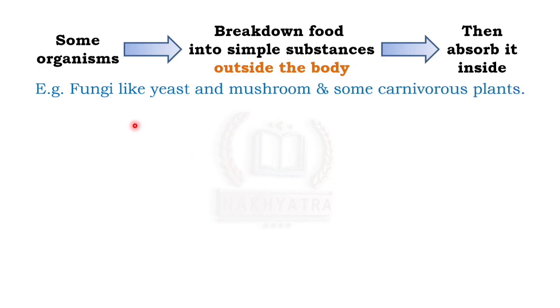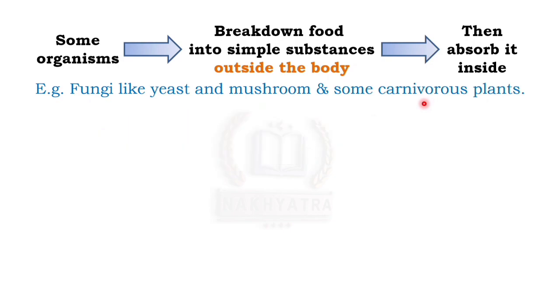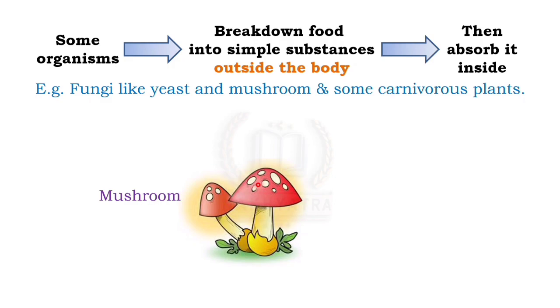Now for example, fungi like yeast and mushroom, and some carnivorous plants. Carnivorous plants are those that depend on insects; they feed on insects. Now let us see how. We will take an example of mushroom. Here you can see, these are the food particles for the mushroom. How does the mushroom break down its food outside its body and then absorb it?